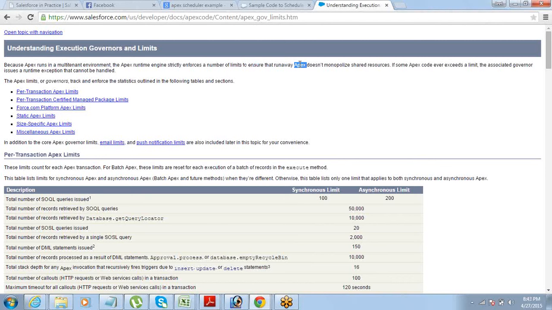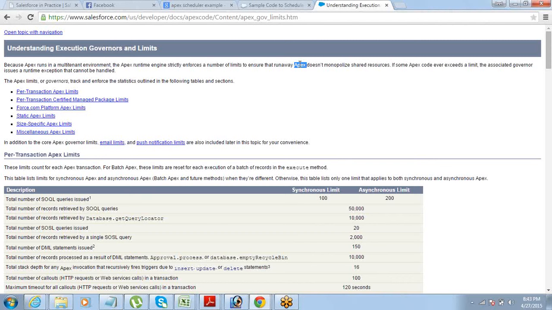Let's say Sridhar has written a code, and he has not written it efficiently, right? And he has actually started a loop which is a never-ending loop. I mean, if you guys have worked on some programming in earlier stages, you might have come across these kinds of situations. The loop has got started and it's not ending. Or, he's trying to upload 10 million records at once. Trying to perform an insert operation which inserts 10 million records.